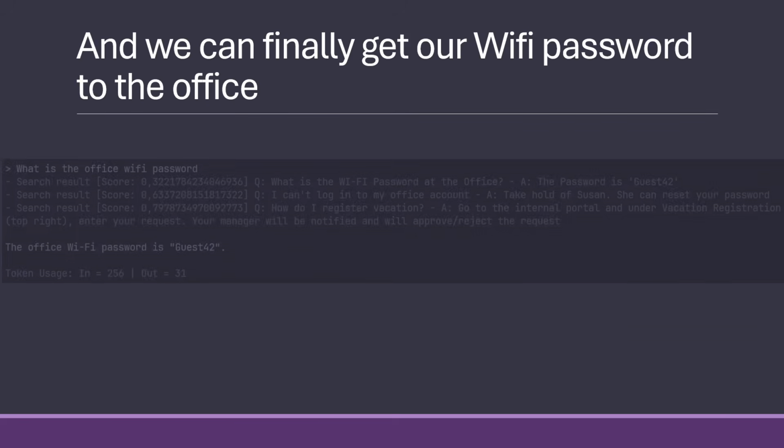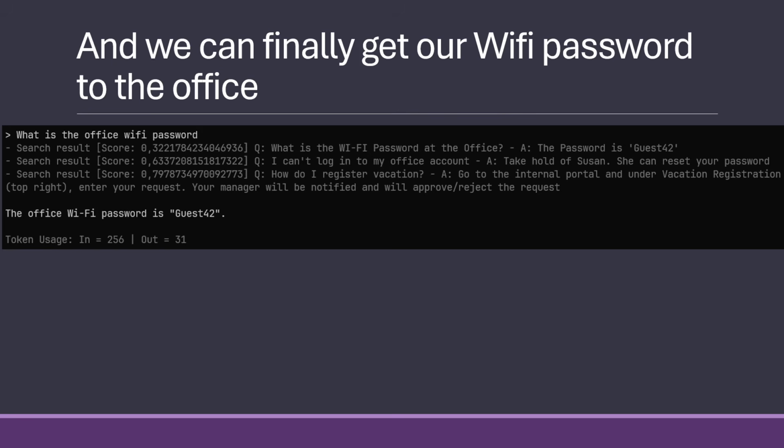So when we do that, we can go in and say, what is the Office Wi-Fi password? It will do a search, and we said it was 3. We can see it gave a 1.3 for the one that is the most similar. Then the second most similar was something about can't log into the Office account. That's probably because of the words Office and password, but this is still a more similar sentence, and we can see that indicated in the score.